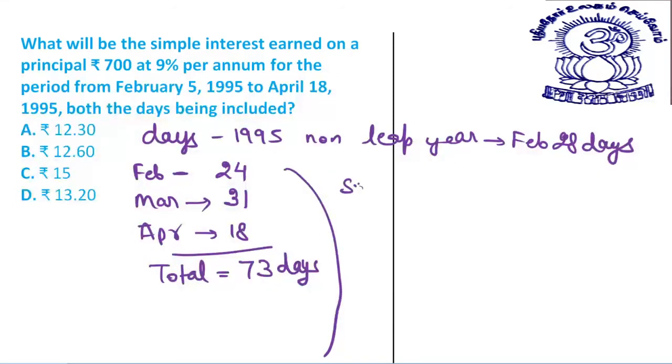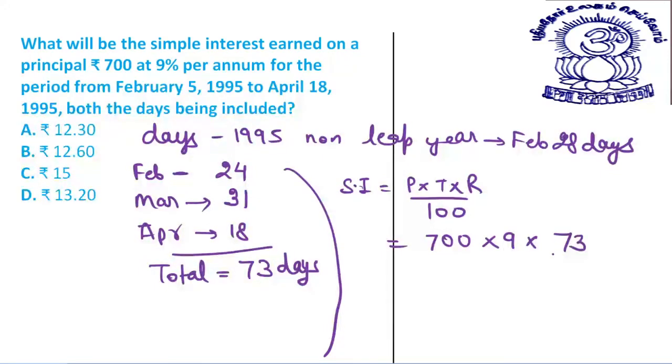What is the simple interest? Simple interest is equal to principal into rate into time divided by 100. That will be, principal is 700, rate of interest is 9, time period is 73 out of 365 days, and this divided by 100.